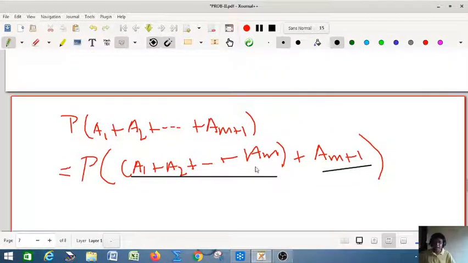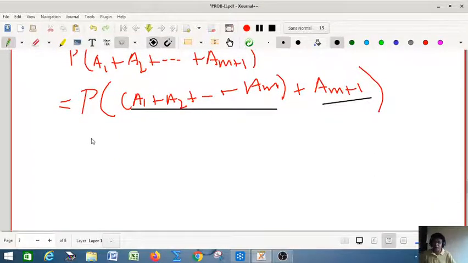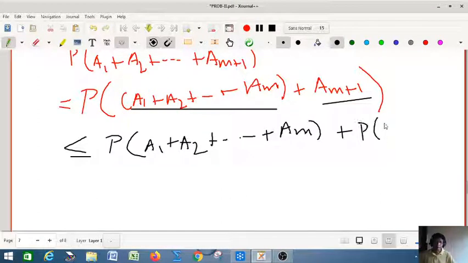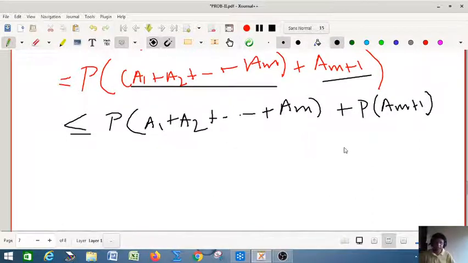So I am segregating this. Again, for two events we already proved that if you consider this as one of the events and this as another, then the probability is less than or equal to the probability of A1 plus the probability of A2 etc. plus the probability of Am, plus the probability of Am plus 1. Since it is true for n equal to 2 according to our assumption, right?